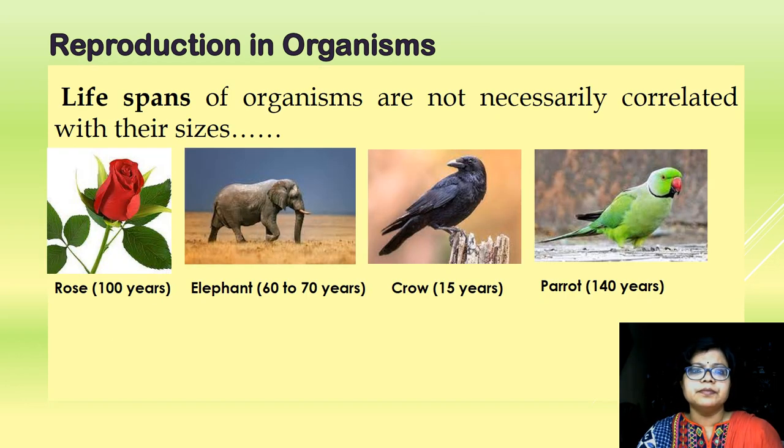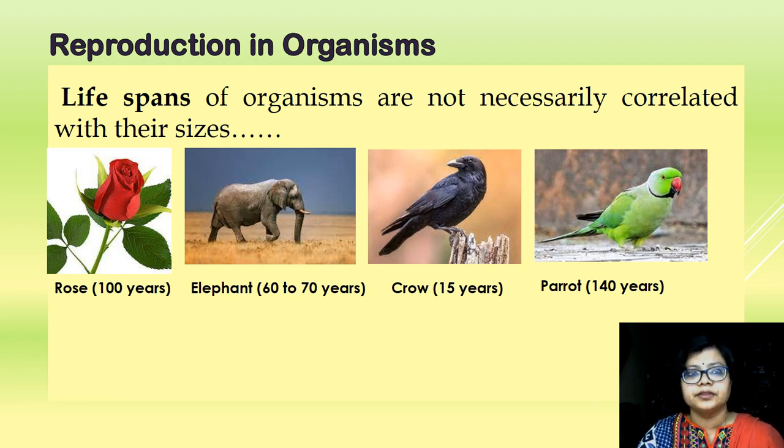Now the question comes, what is the significance or the importance of reproduction? What will happen if there is no reproduction? So for that, we have to learn what is reproduction. Reproduction is a process by which the living organisms produce their own kind. That means it helps to maintain the continuity of life on earth.